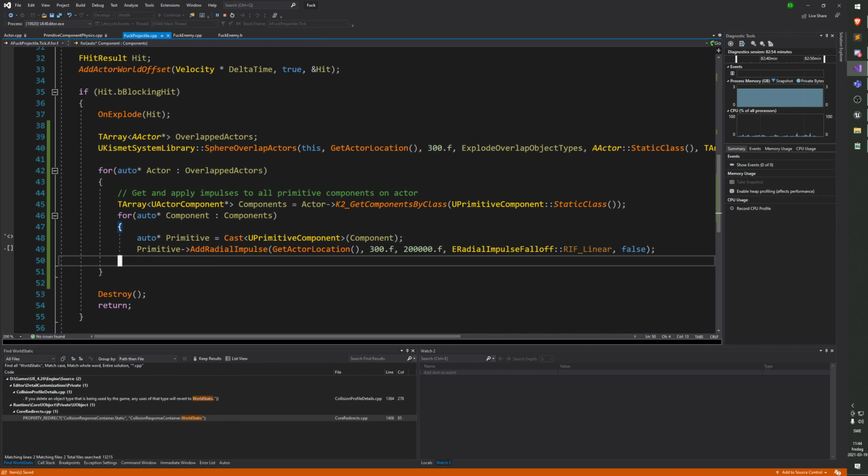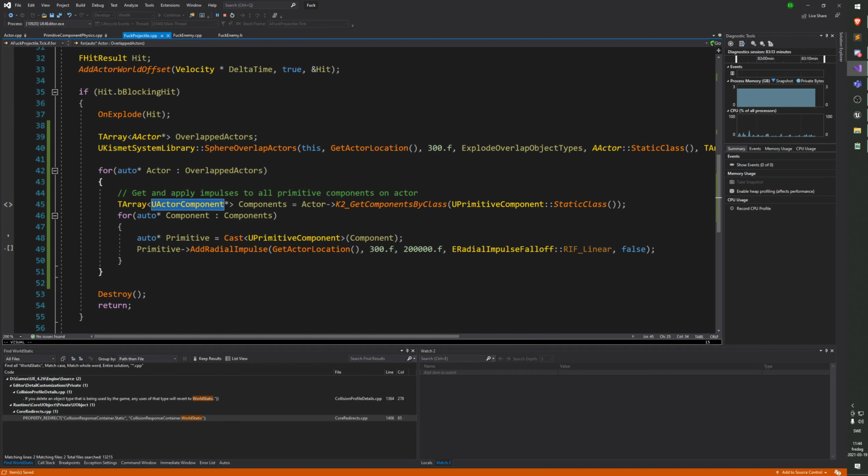Sorry, maybe I missed it. Maybe you said it earlier, but what was the difference between a primitive and an actor component? So an actor component is the very base class for a component. It just has an owner essentially. It can be added to an actor, but it doesn't have any position or anything.